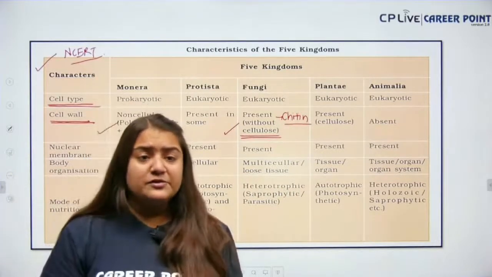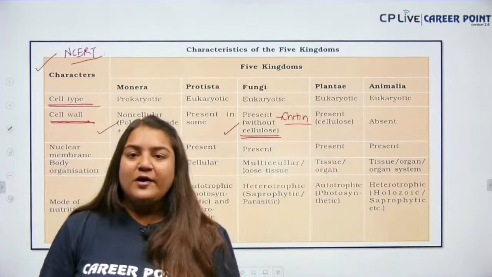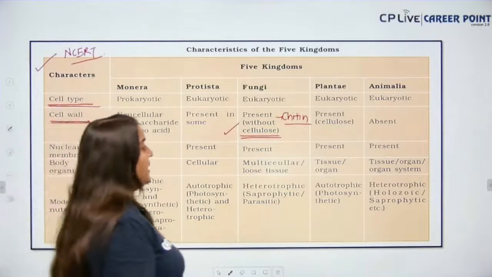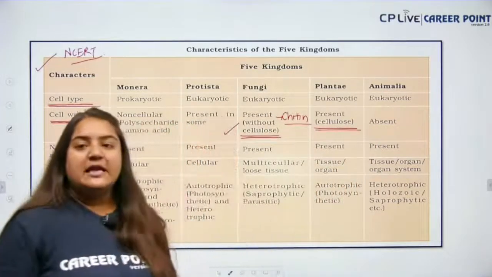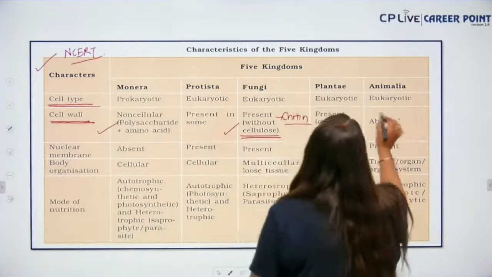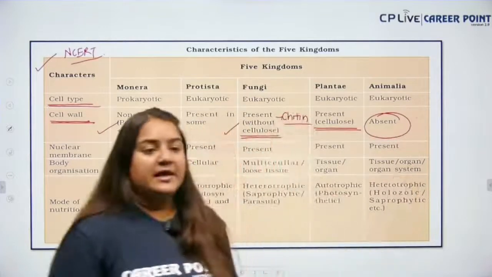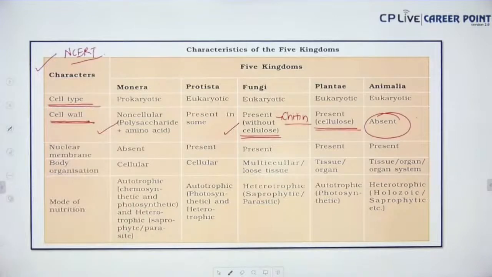You know the biomolecules chapter, class 11th. So chitin is called the fungal cellulose. Next up, we have the Plantae. Here the cell wall is present and it is made up of cellulose. Last but not the least, we have Animalia, and you all know that in animal cells, the cell wall is absent. Am I clear?